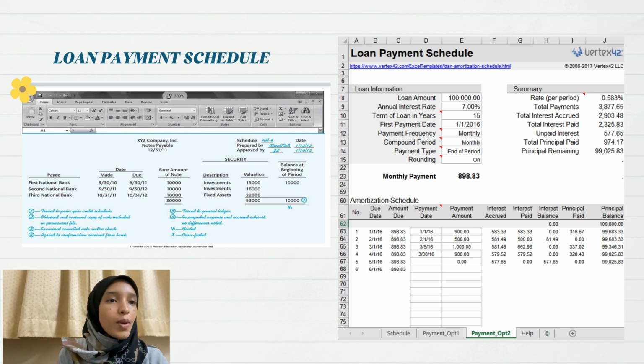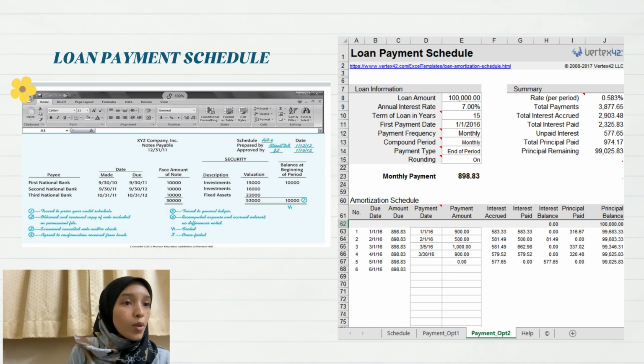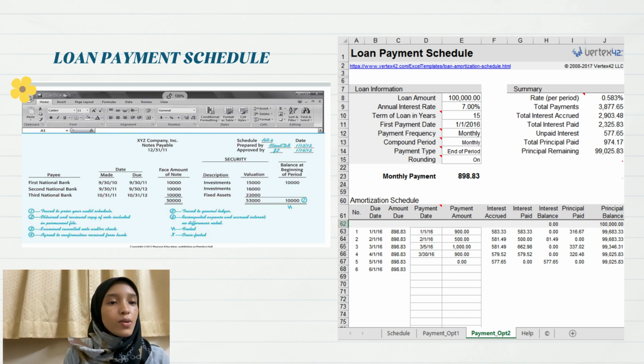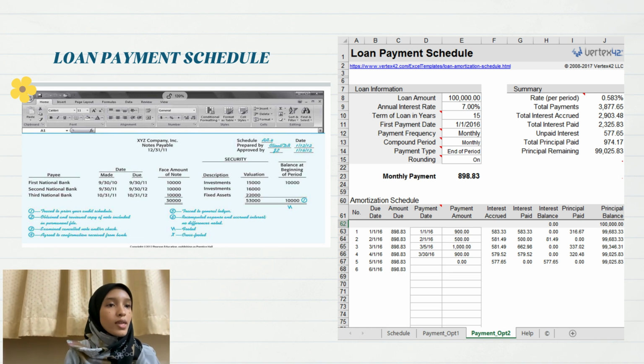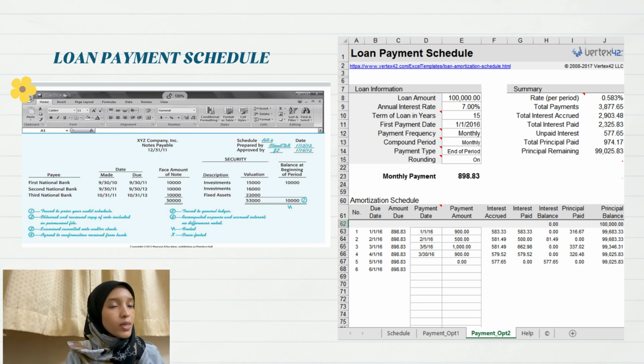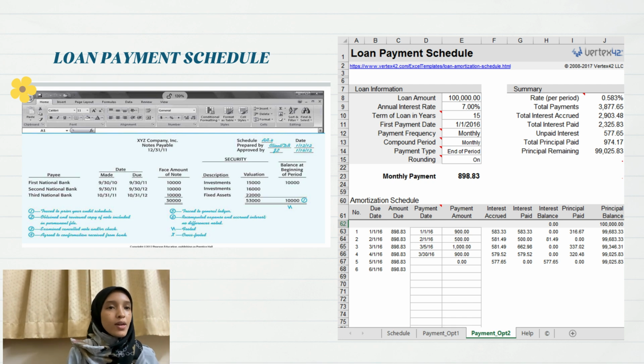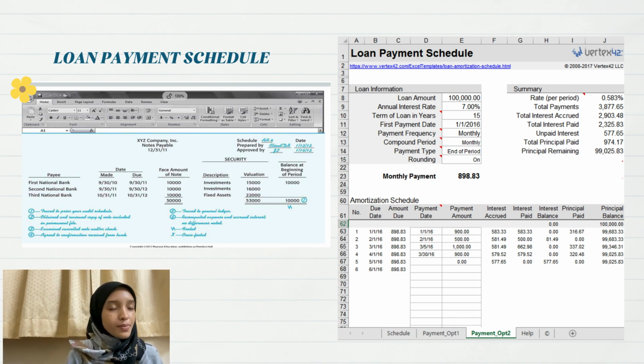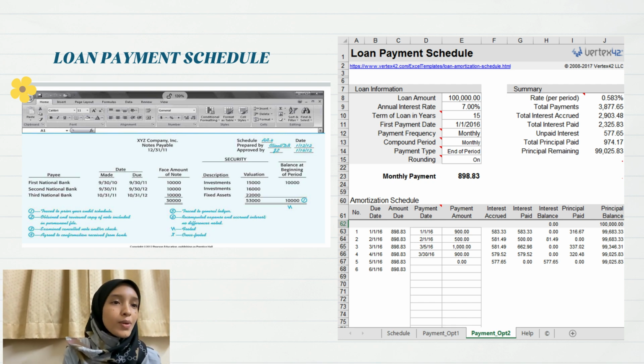So the second payment schedule here is the amortization schedule. This schedule states when our client pays their loan payment, and also how much the interest and principal they should pay. That's all my part. I pass to the next presenter. Thank you.